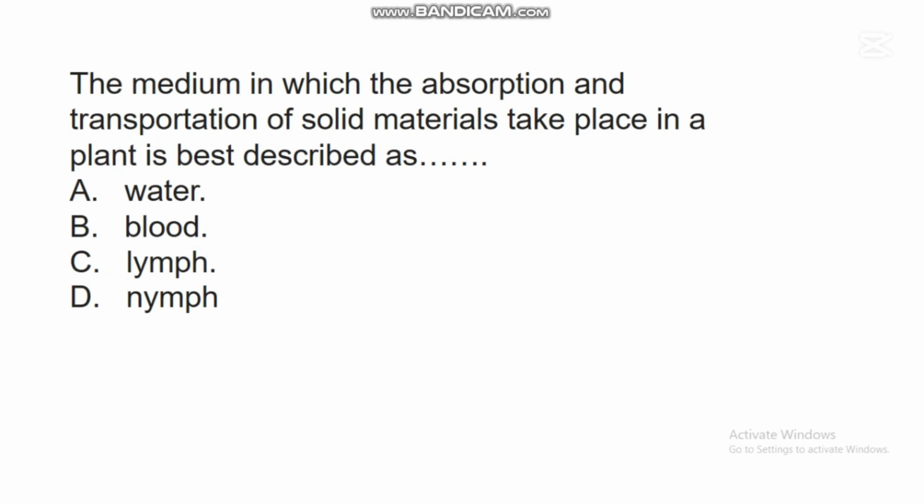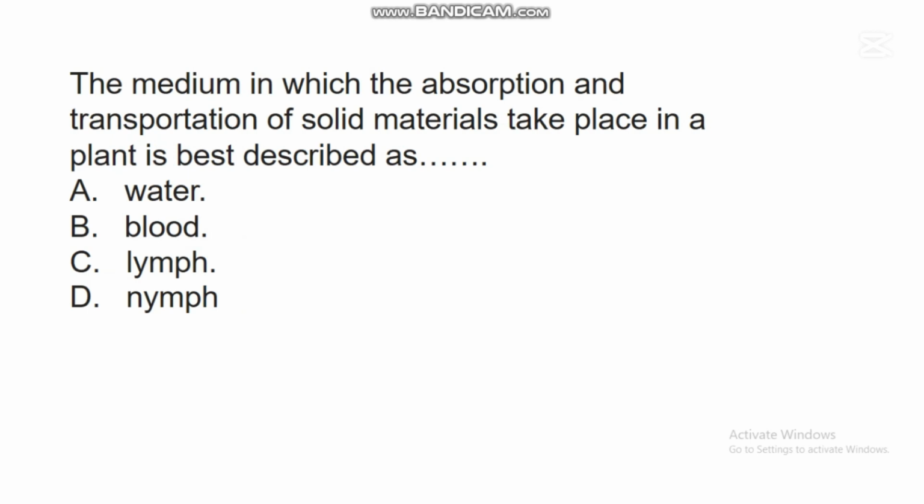The next question says, the medium in which the absorption and transportation of solid materials take place in a plant is best described as dash. A. Water. B. Blood. C. Lymph. D. Nymph.